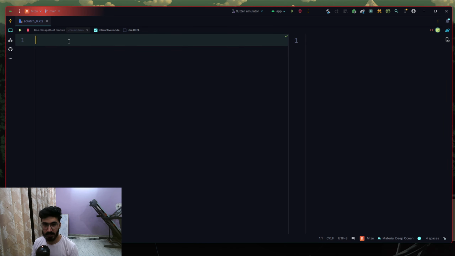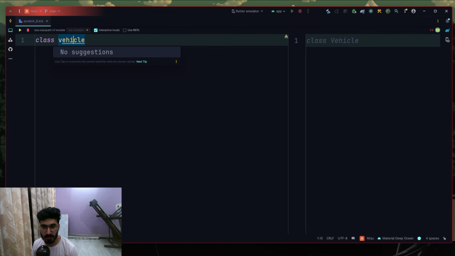If you want to implement a class inside of Kotlin, we can use the class keyword, and then we need to type the class name that we want. Now, a class usually starts with a capital letter. If you try to make it lowercase, it will start to give us an error. A class is always supposed to start with a capital letter. Please do not make it lowercase because experienced developers will get confused if it is a function or something else. Always make a class capital. Do not make it lowercase.